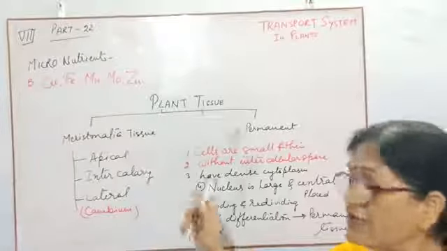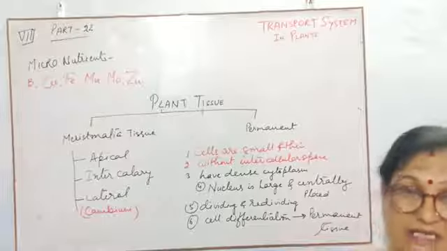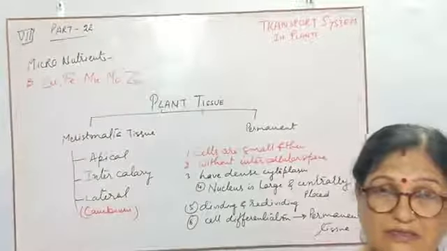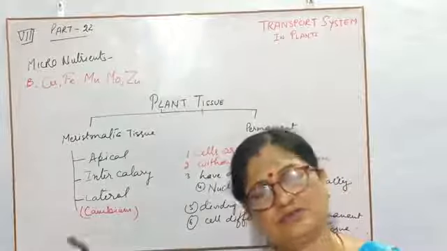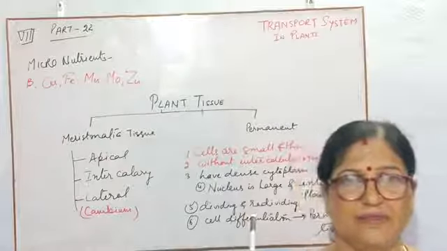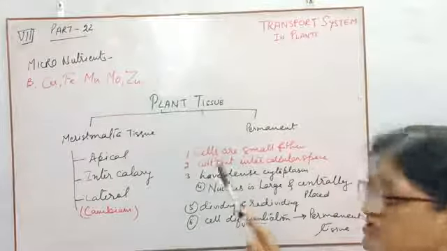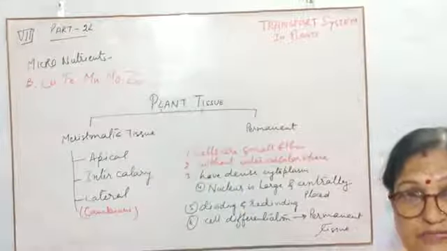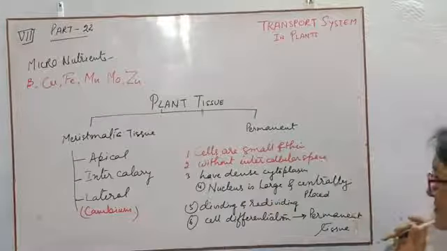This is the main function of the meristematic tissue. They are easily divisible, dividing and redividing throughout their lifespan. See, there is no gap between the cells, so they are without intercellular spaces.